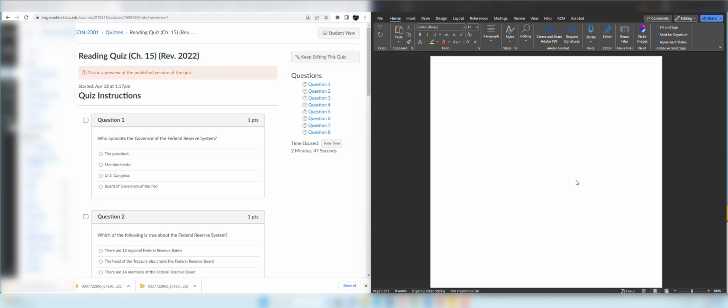The first question is about the structure of the Federal Reserve. Who appoints the governor of the Federal Reserve System? The President appoints the governor and the US Congress confirms the governor of the Federal Reserve System. Therefore, the right answer is the President.